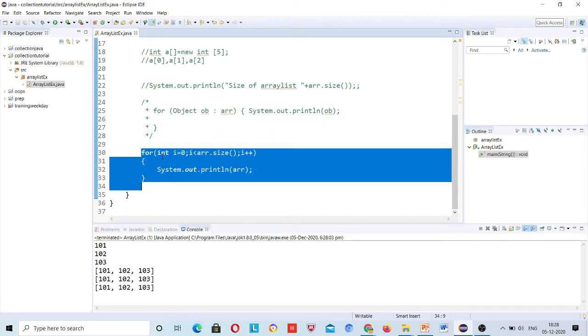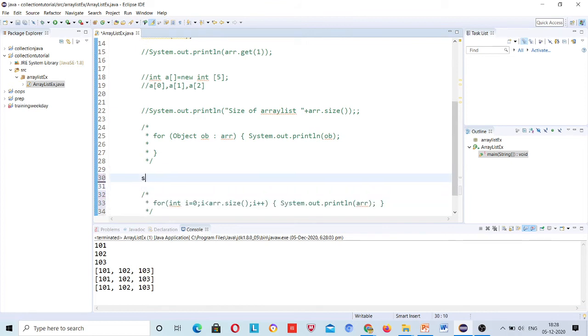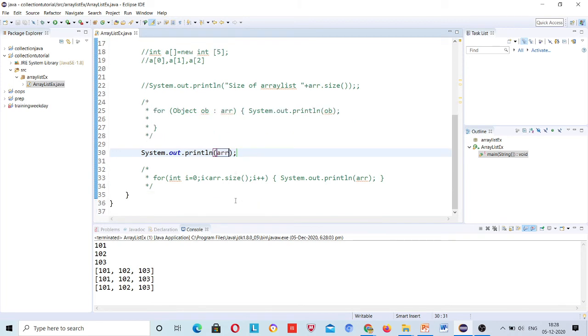Comment this also, and simply do this, system out arr. You are saying this, right? No sir, using for loop, likewise a normal array में हम कैसे print करते थे? In normal array we are using I for loop. Okay, okay.